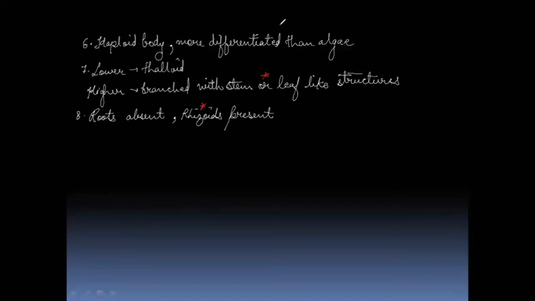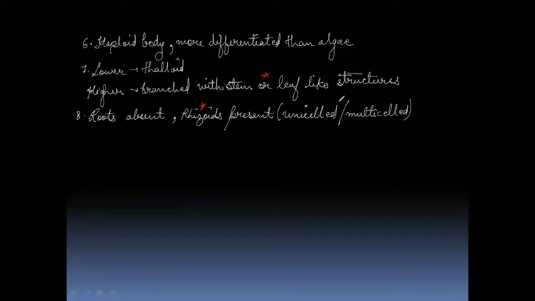These rhizoids can be multicellular also or unicellular also. So I'll write here within the bracket itself, unicell means made up of a single cell, or multi-cell. In different groups of the bryophyta, different types of rhizoids are there, and I'll tell you when I discuss those groups.